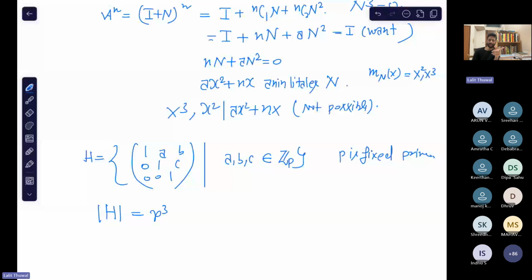Just do the same thing, and you will immediately find the order. That's why I told you that, right? Do the same thing we did in the last question and find the order of each non-identity element.